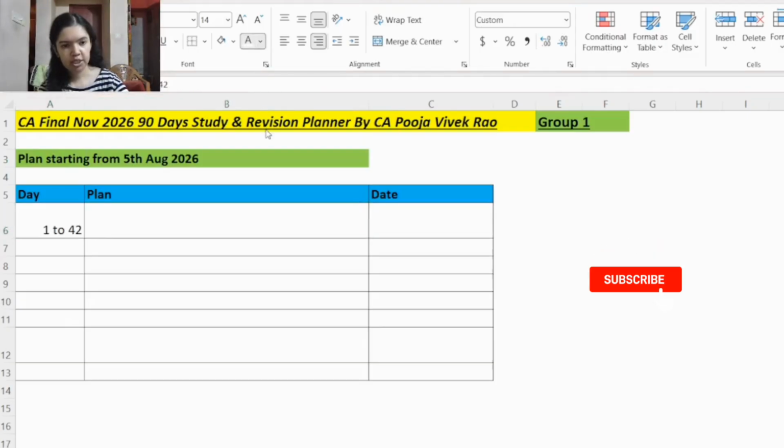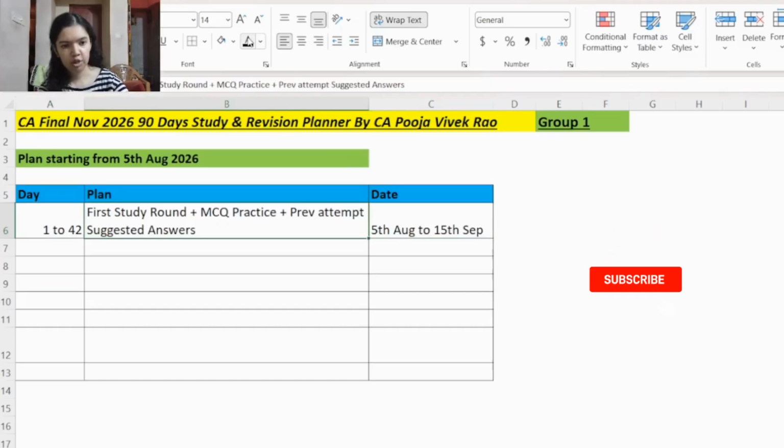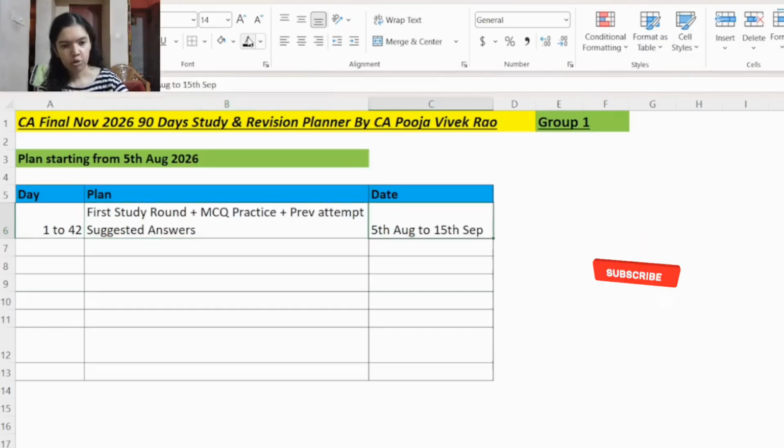So I'll walk you through this summary now from day number 1 to day number 42. That is 5th August to 15th September. Here you will go through the first study round. Plus you will practice MCQ. And also you will attempt the previous year suggested answer.